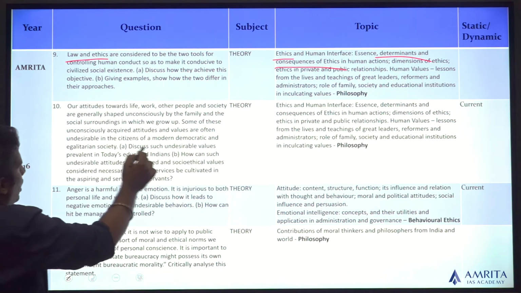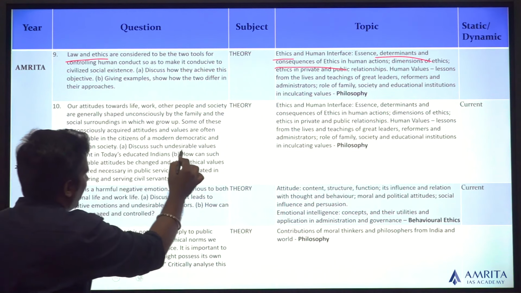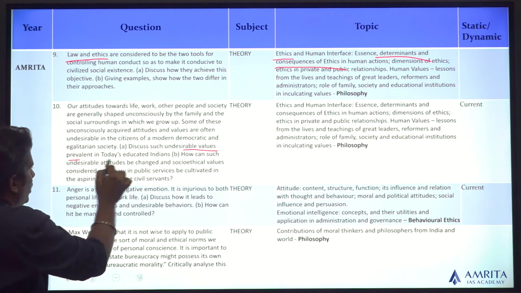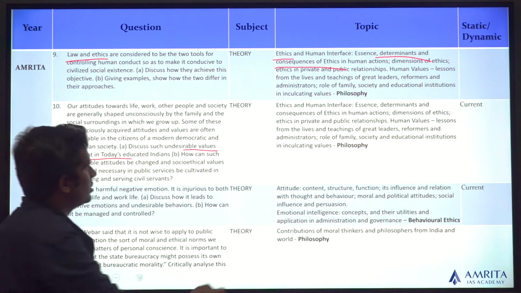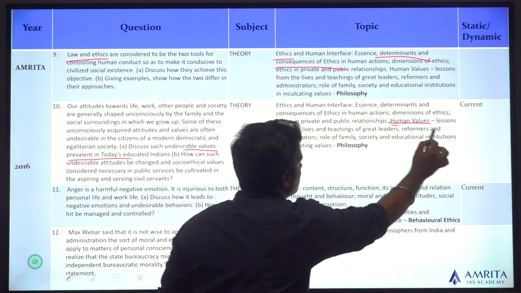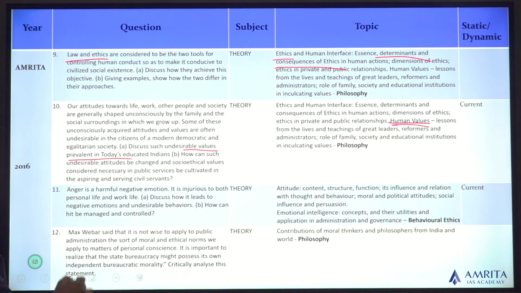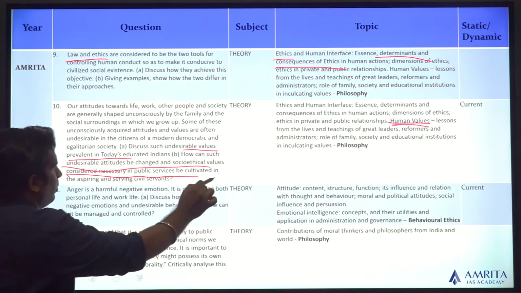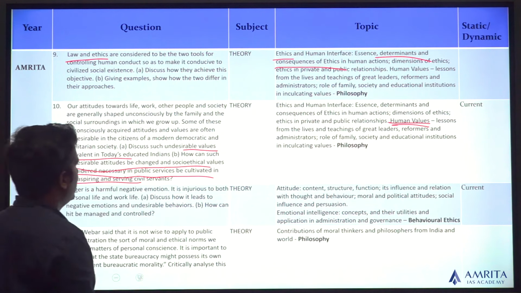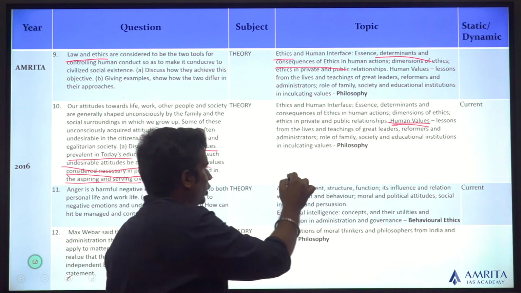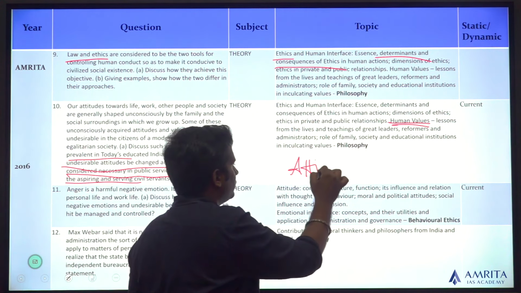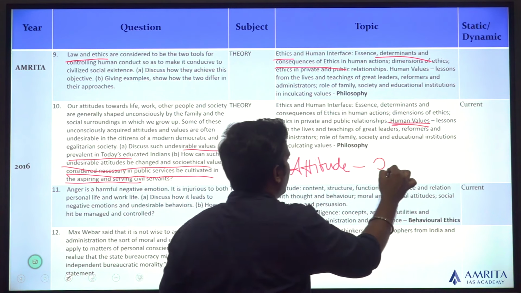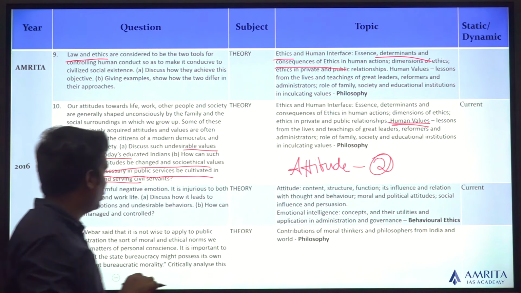Our attitude towards... look at the question number 10. Identify the keyword: undesirable values present in today's educated Indians. You can talk about values. Then how can such undesirable attitudes be changed and socio-ethical values be considered necessary in public service to be cultivated and aspiring in civil servants. So you can also add the topic of attitude. Topic number 2. You can change that too.